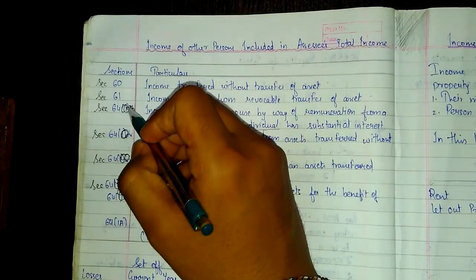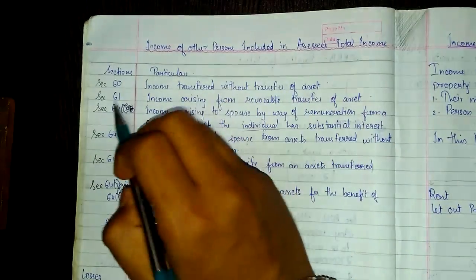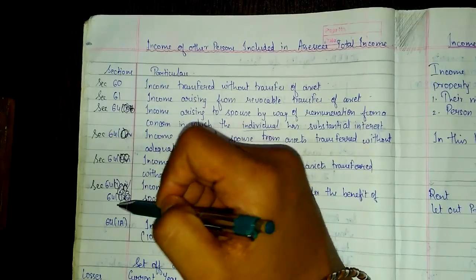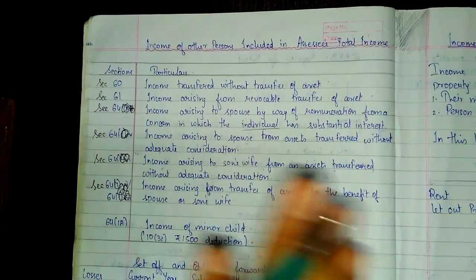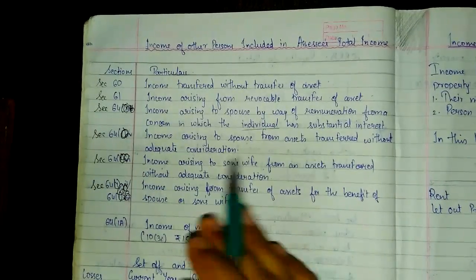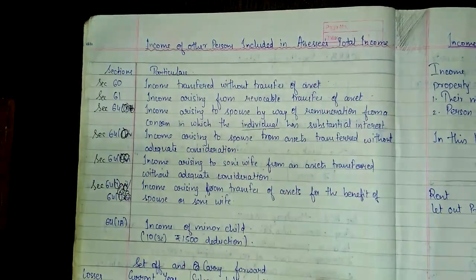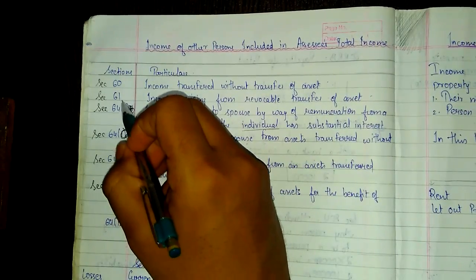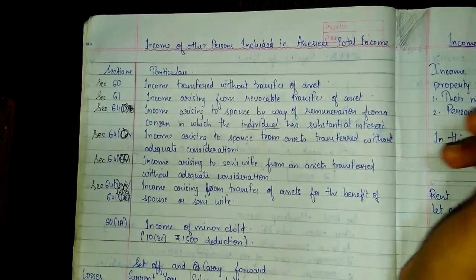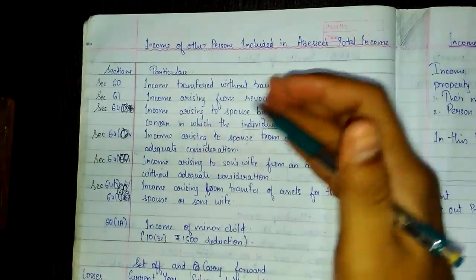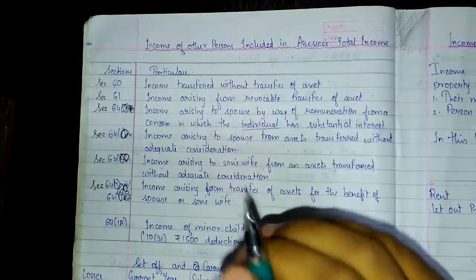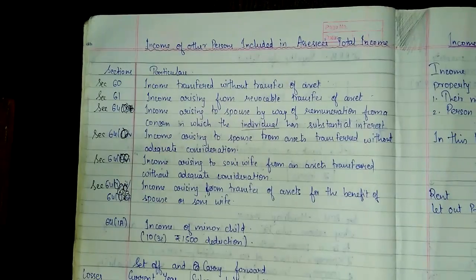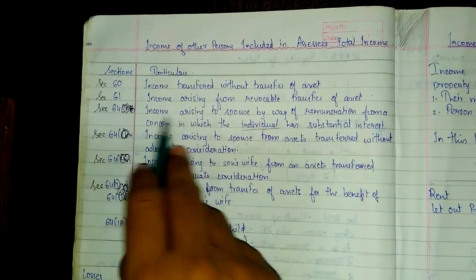Section 64, see, there are subsections for this, but I'll recommend you all to please write section 64, because under section 64 there are 1, 2, 3, 4, 5 headings. So it's better to write section 64 and forget the subsection, because there is more than 100% chance that you will goof up, because section 64 subsection 1, and there is again a subsection which is in Roman numerals. There you might definitely goof up, so it is better to write section 64. The examiner will understand. Okay, section 64, this was done.